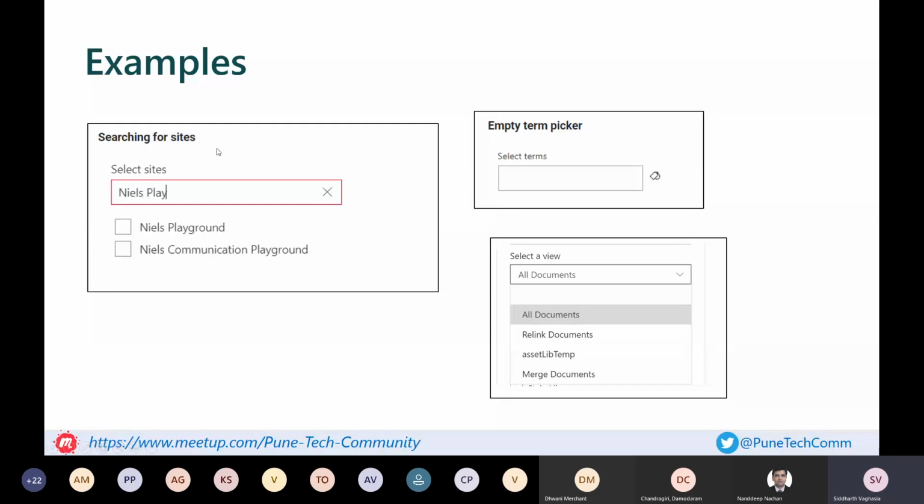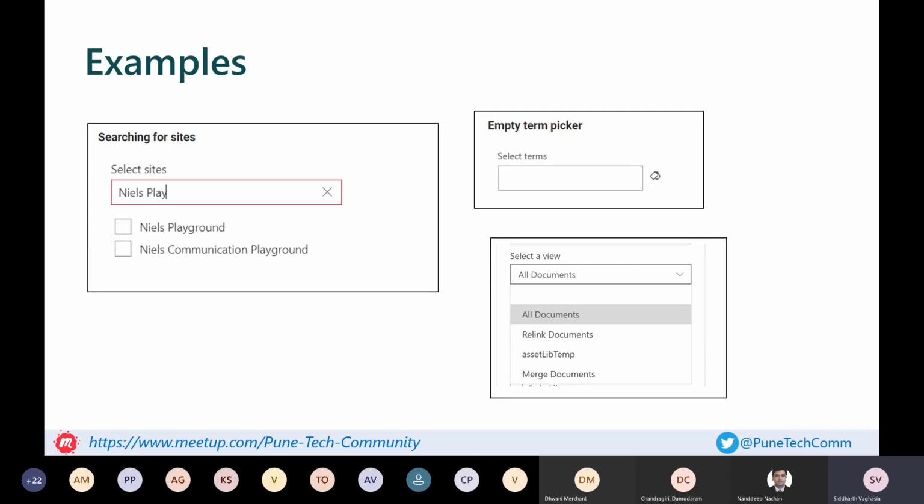So these are some of the examples. One example is searching for a site. Consider a scenario where you want your web part to run not in the context of the current site but in the context of a different site, and you want it to be reusable, so that if it is configured in site collection 1, it can run for site collection 1 or even across site collections. With this control on the property pane side, you just add the control and it gives you the list of sites.